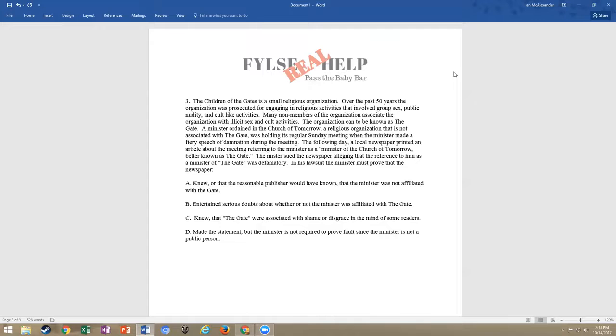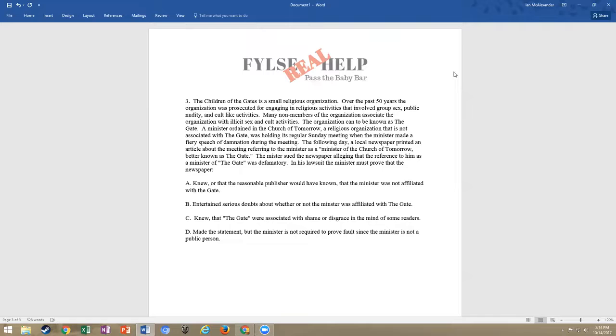Let's start with B. B describes actual malice, but it's incorrect because a plaintiff who is not a public person is not required to prove actual malice. And that's what B is talking about: entertained serious doubts about whether or not the minister was affiliated with the gate. We know that in a defamation action by a private person against a professional publisher, the plaintiff must prove either actual malice or negligence. That's that New York malice.